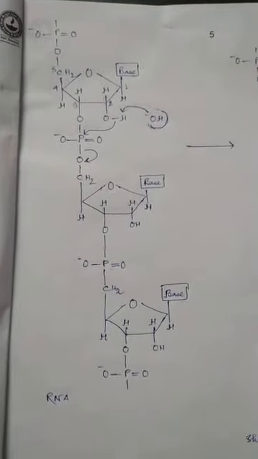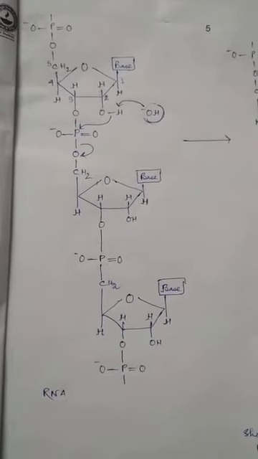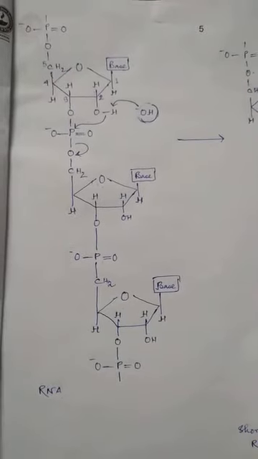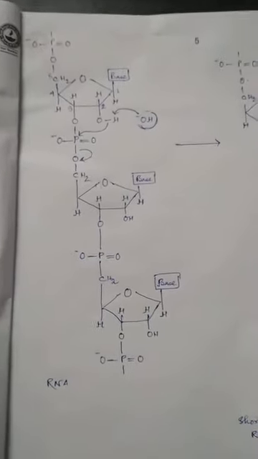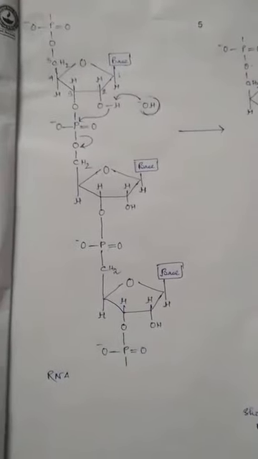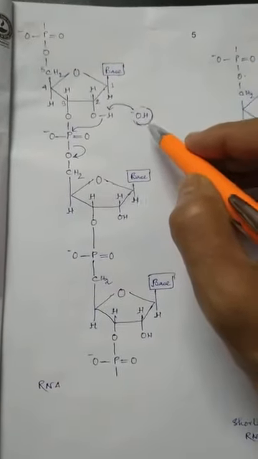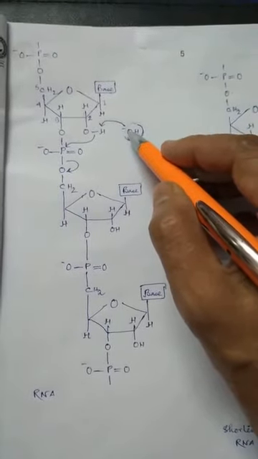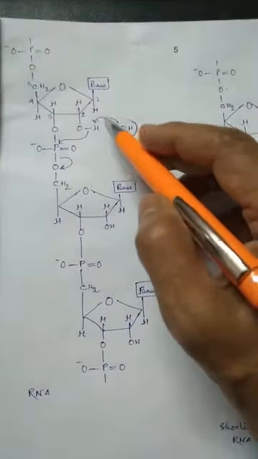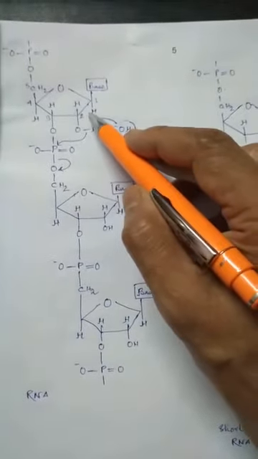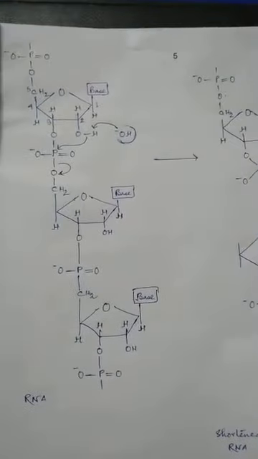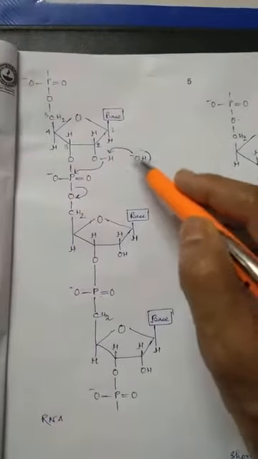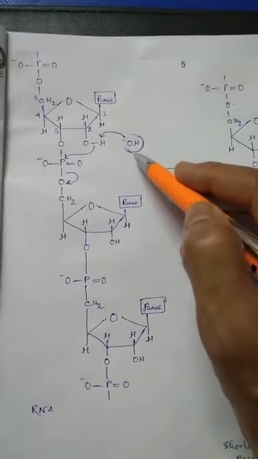Now the lesser stability actually prevails in the environment. The reason behind it is the presence of alkali in the environment. In the presence of alkali, the OH group of the alkali is prone to attack the hydroxyl group of carbon number 2. It is a kind of nucleophilic attack. So this hydroxyl group is the nucleophile.